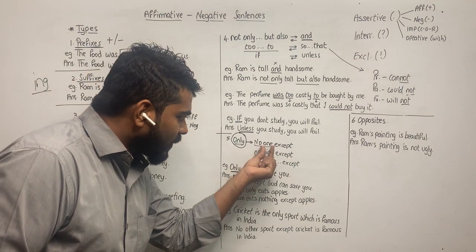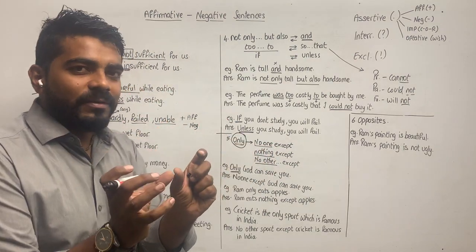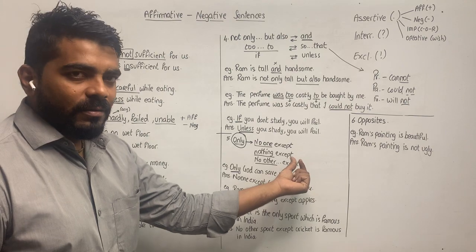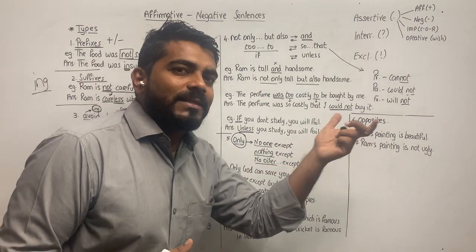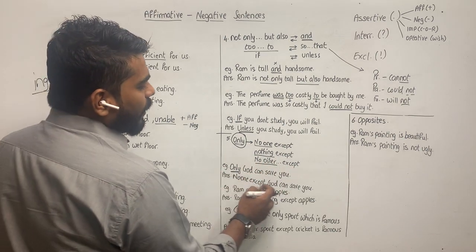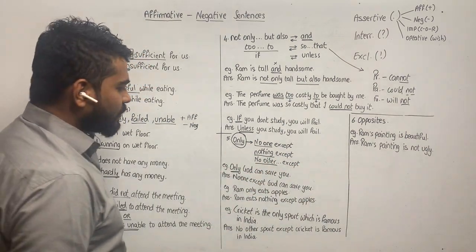Why no one? Because we consider God to be an individual. Hence no one. That's why we don't write nothing. So no one except God can save you. Only God can save you. No one except God can save you. Alright.